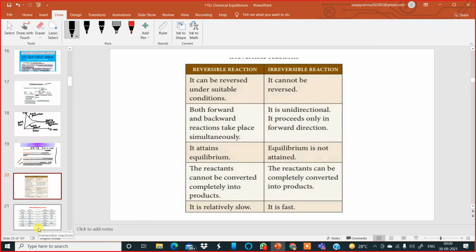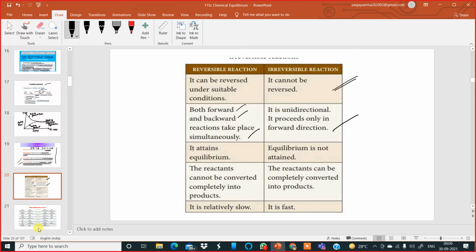If you look at the next slide, there is a comparison between reversible and irreversible reactions. Please go through this carefully. In the case of reversible reactions, both forward and backward reactions take place simultaneously, but in irreversible reactions, it is unidirectional and proceeds in the forward direction only.